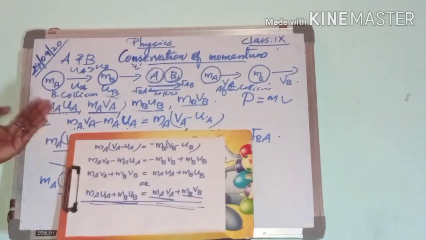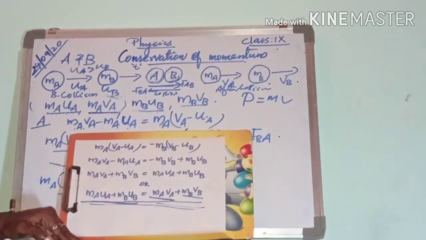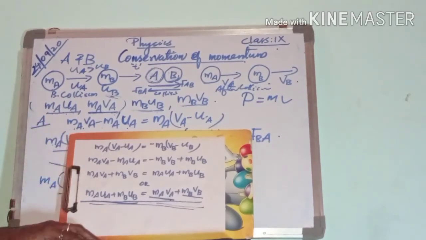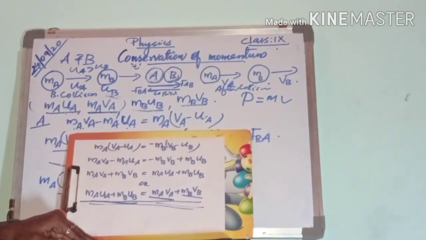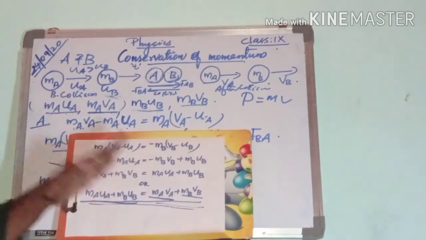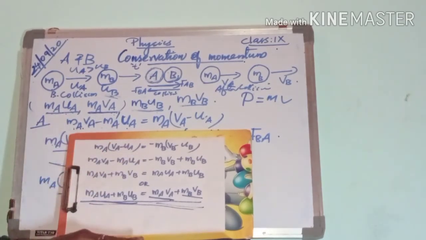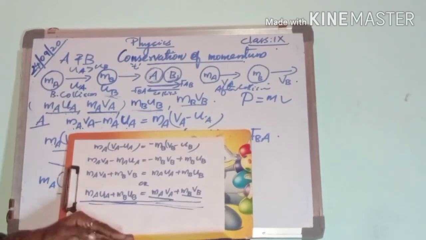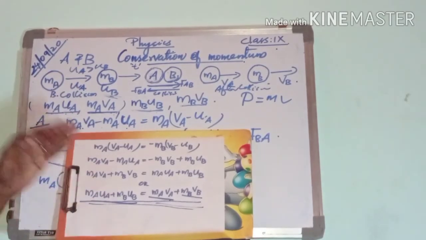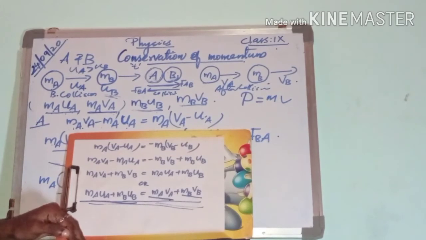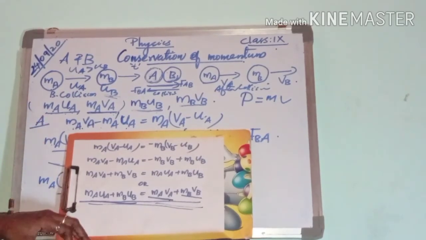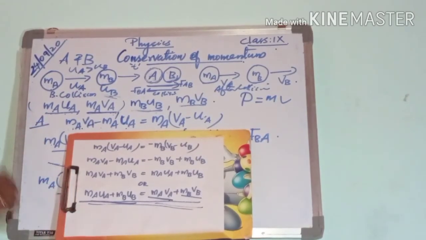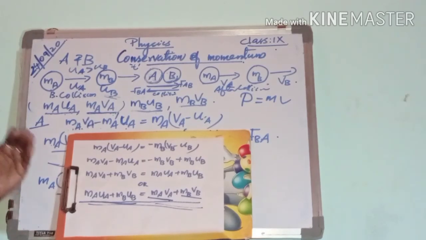This law can also be stated as: during collision the total momentum remains conserved. That means there is no change in momentum during collision. That is, during collision the momentum of two objects is conserved or unchanged.